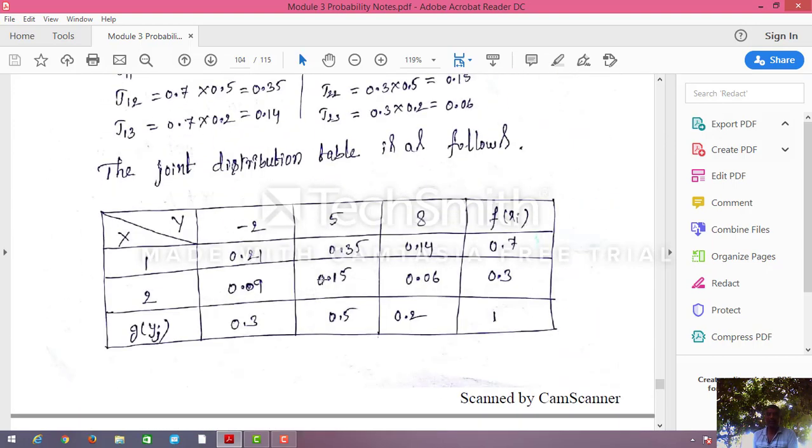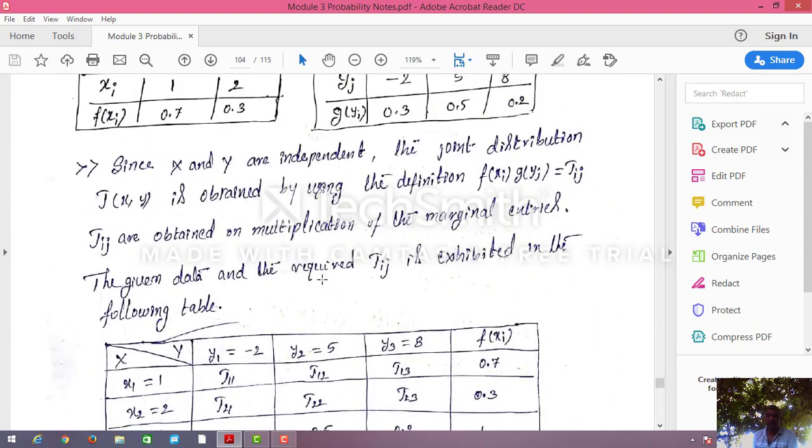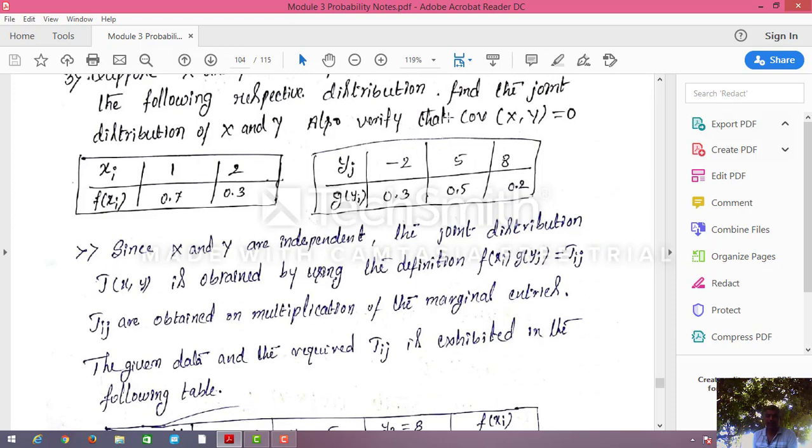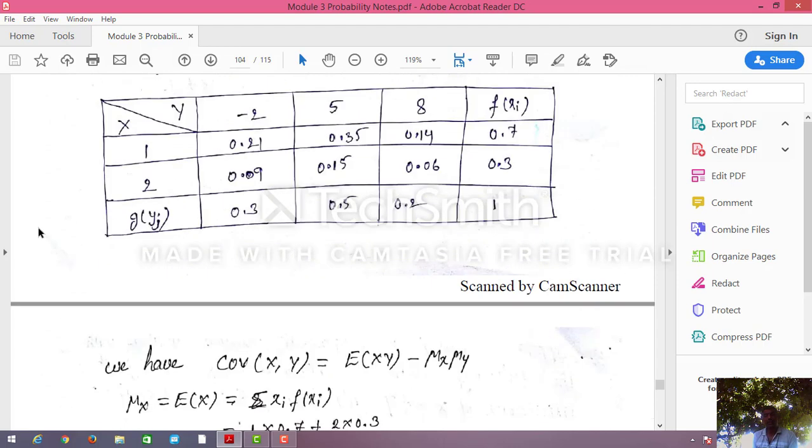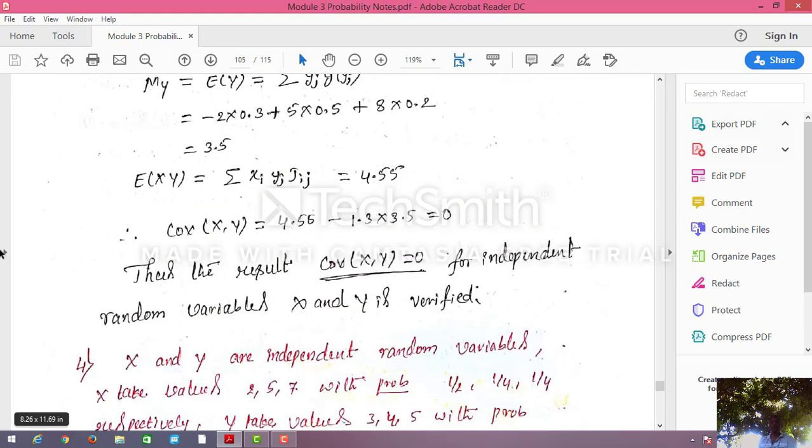What you have to show? They asked in the problem: find covariance of x comma y. You should also verify that covariance of x comma y equals 0. So here also we showed covariance of x comma y is nothing but 0.